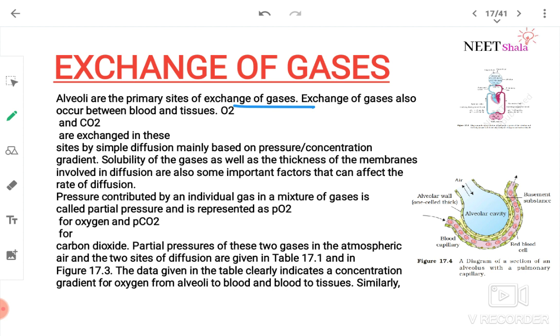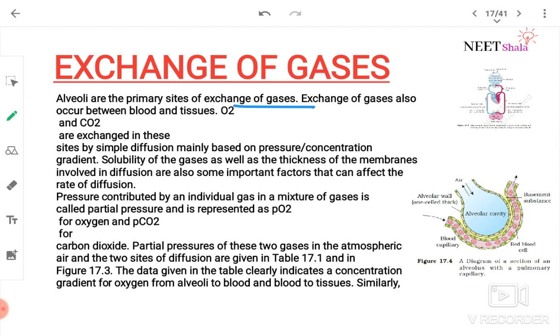There are nearly 300 million alveoli present in both the lungs. And it is endodermal in origin. This entire respiratory system is more or less endodermal and mesodermal in origin.